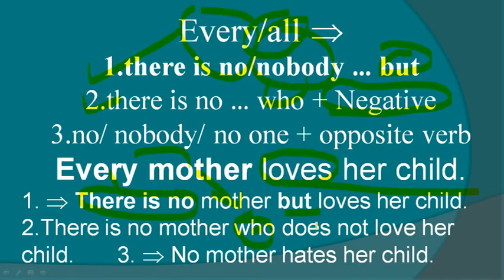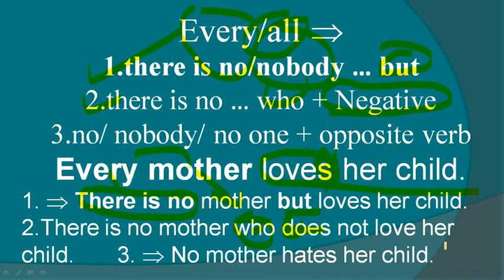Okay, why should we use does here? Because here we get s with the main verb, and there is no auxiliary verb here. So at first we choose do, and as main verb takes s, so it will be does. So who does not love her child. Another option: no, nobody, no one plus opposite word. So instead of every, we should use no here, no mother, then opposite of loves, hates, then no mother hates herself.